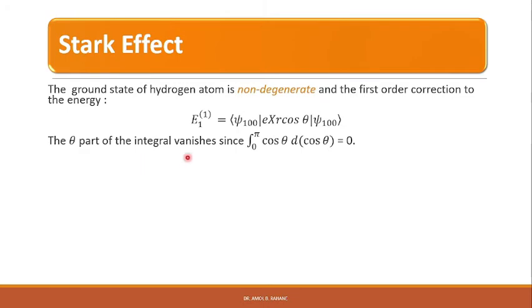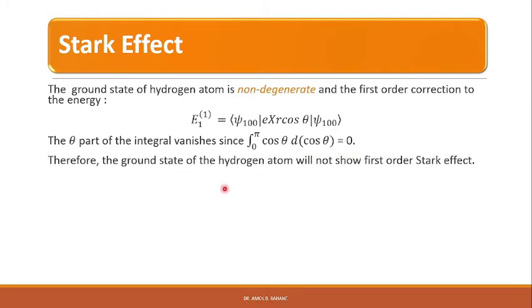The theta part of the integral vanishes, since the integral over 0 to π of cos θ d cos θ is equal to 0, and therefore the ground state of the hydrogen atom will not show first order Stark effect, right? Only we can see the Stark effect in the excited states.